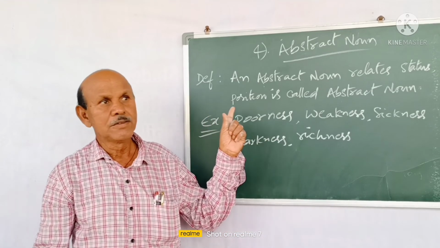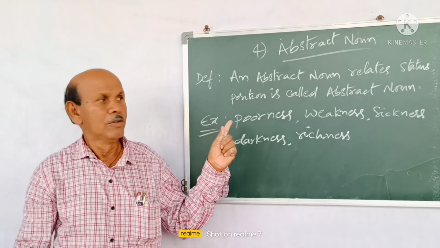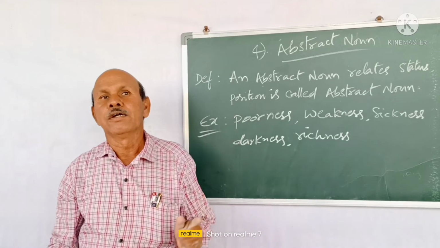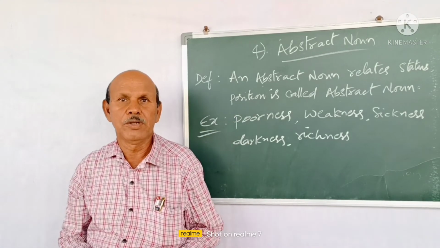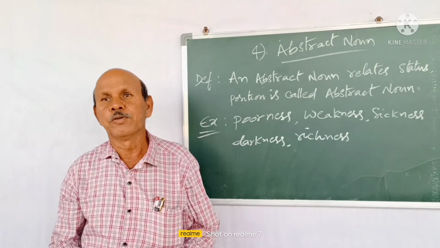Viewers, these are called kinds of nouns. Lastly, we discussed abstract noun. So I have briefly explained kinds of noun.